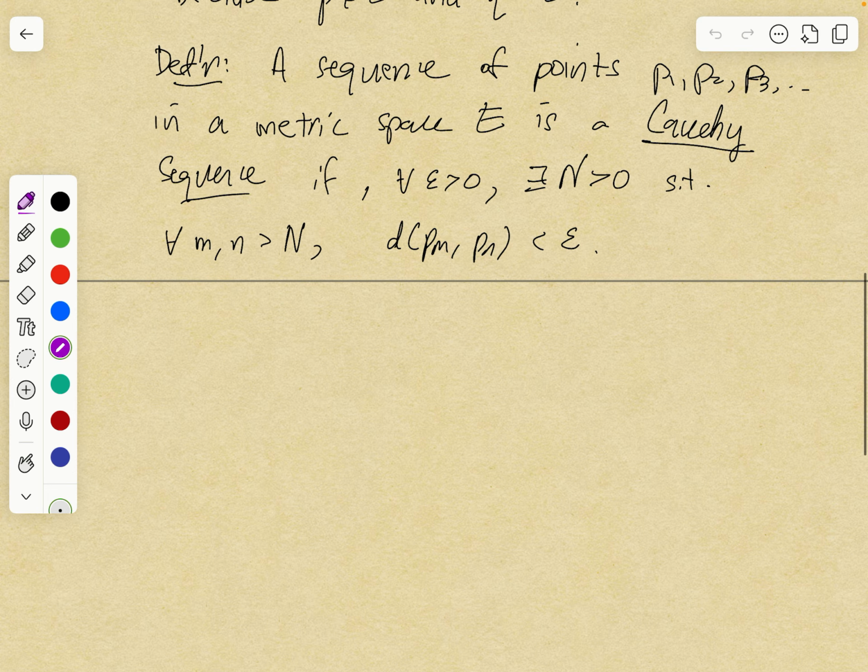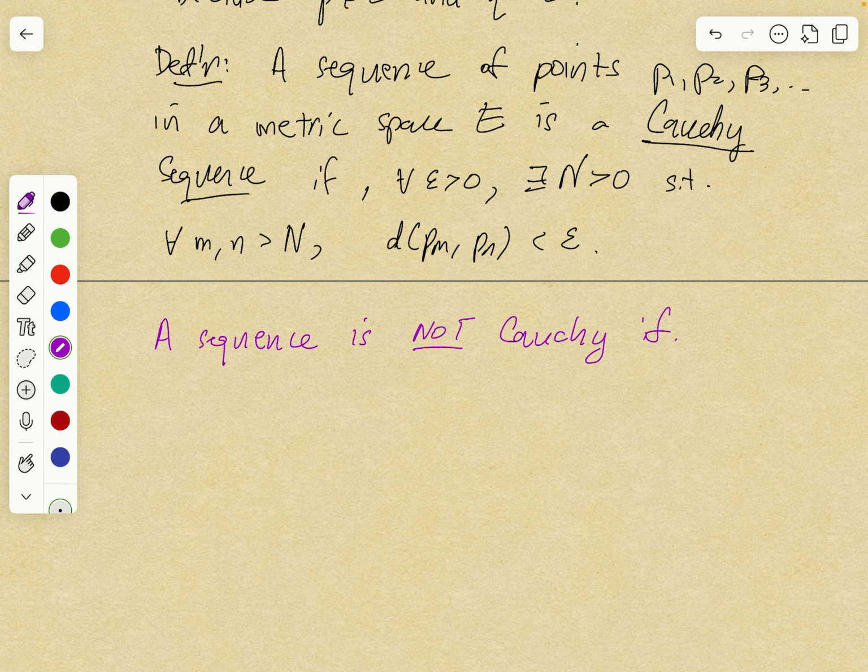For practice, let's state what it means to not be Cauchy. So a sequence is not Cauchy if... So this is a good way to practice negating something. Take a moment and write down what you think it means for the sequence to not be Cauchy. Okay, let's go over the answer.